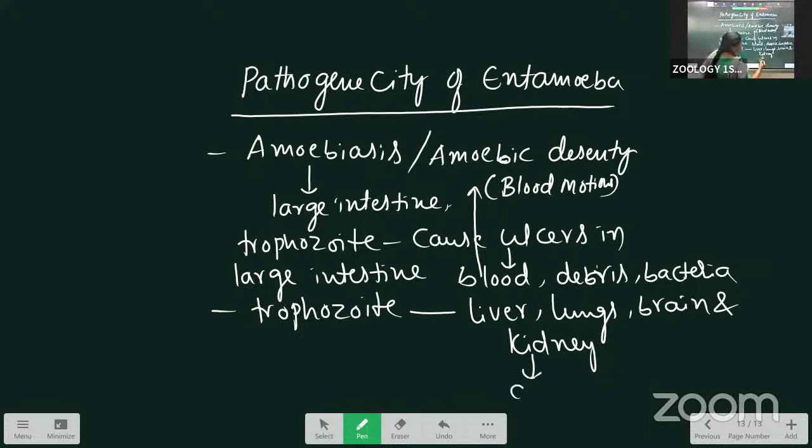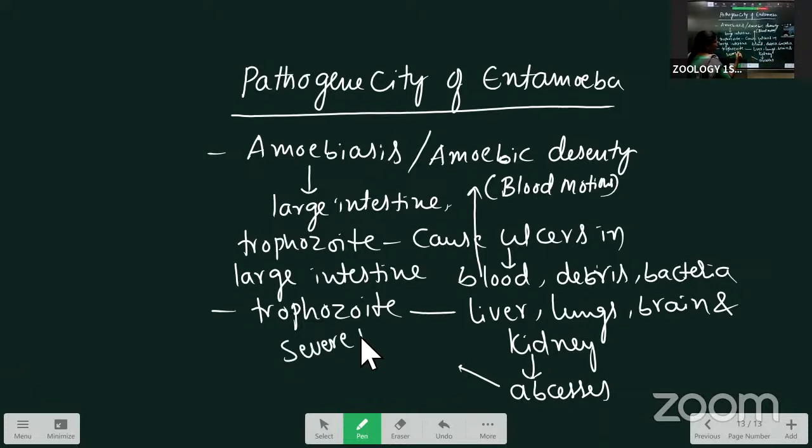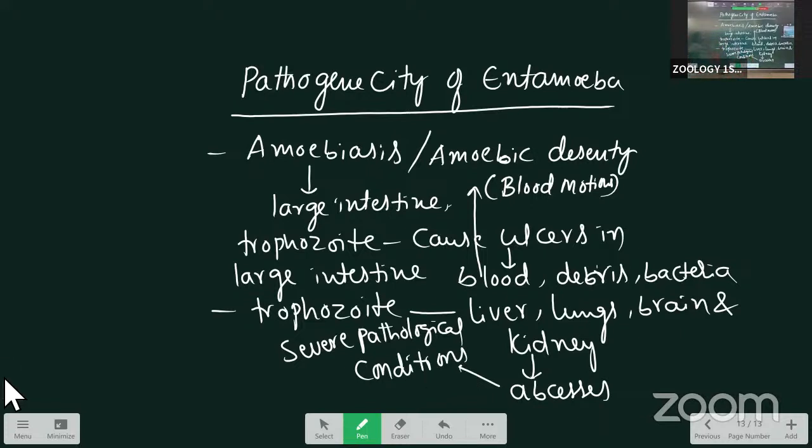Here, a wound-like structure is formed. The abscess is formed inside the vital organ, which causes severe pathological conditions in the organ. Damage occurs. They cause more than just amoebiasis. Severe pathological conditions occur. This is about the extra-intestinal migration.